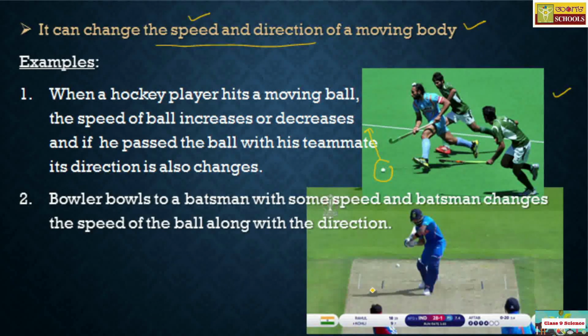So I can say that a bowler who is bowling with some speed of, say, 130 km per hour, that 130 km per hour speed will not remain the same here, because the batsman either pushes or cuts or pulls, whatever it may be, but the speed along with the direction changes, and hence I can easily say that the force can change the speed and direction of the moving body. I hope you got this point clear.